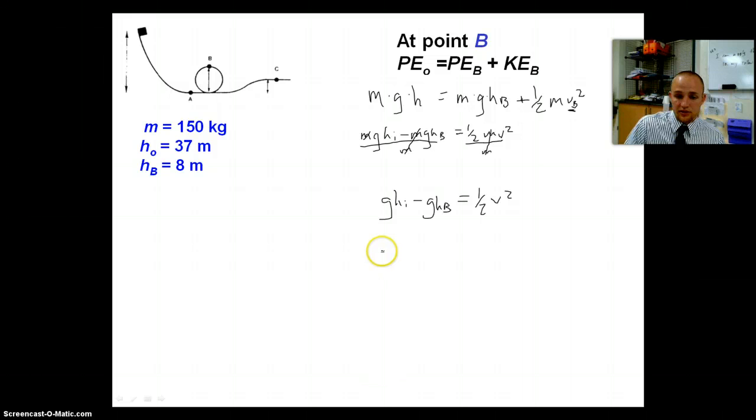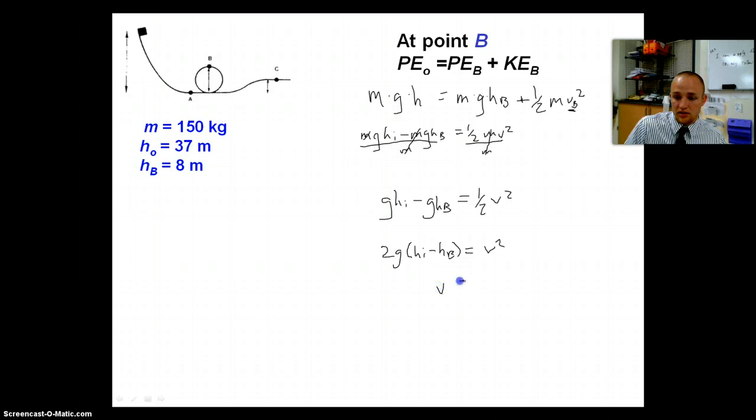So algebraically, I get 2g times height 1, height initial minus height at point B, equals v squared.